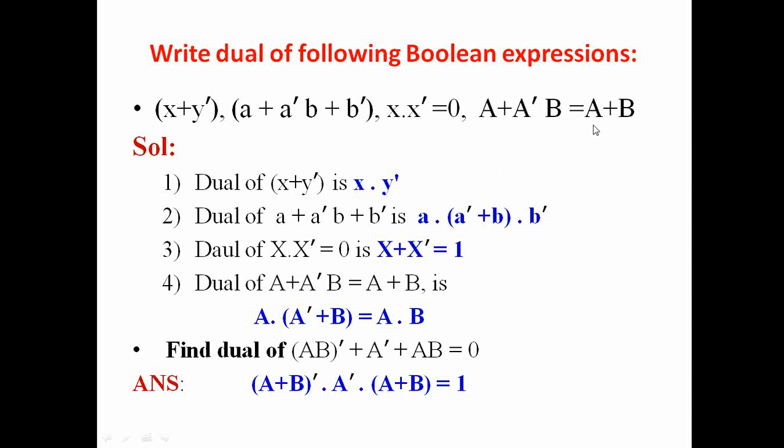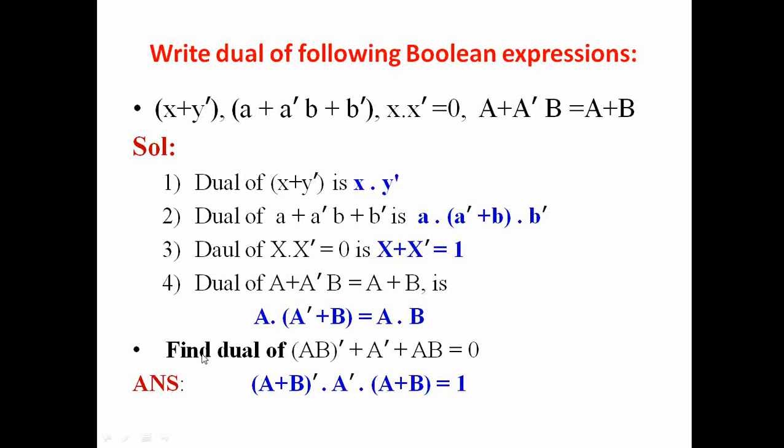Let us consider this last expression also. Dual of a plus a bar b is equals to a plus b. For this the dual expression will be a, this plus sign will become dot, a bar b will become a bar dot b, dot will be changed to plus, a bar plus b equals to a, this plus sign will be replaced with dot, so it becomes a dot b.